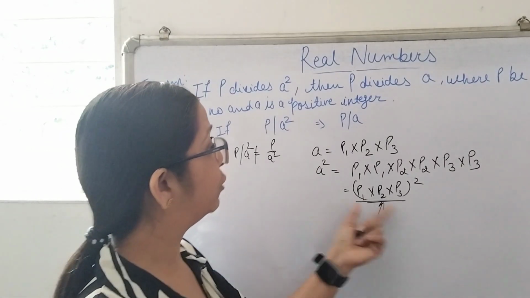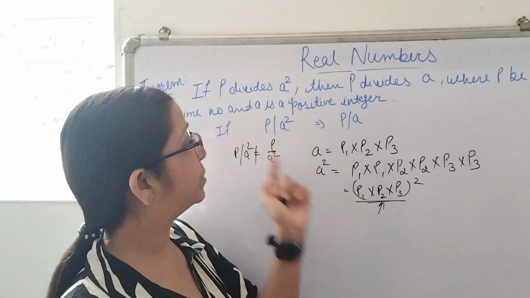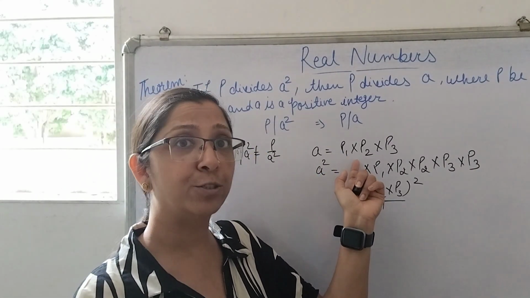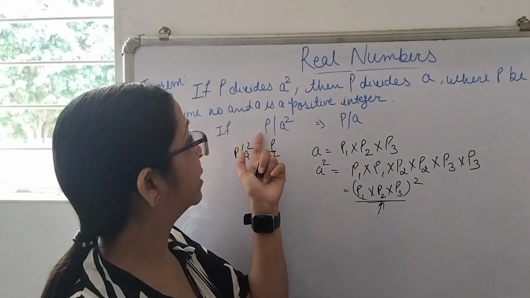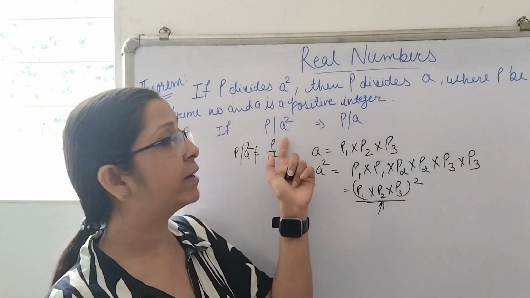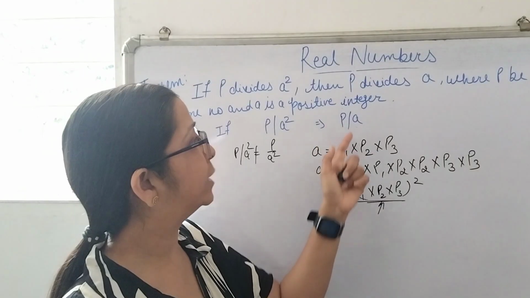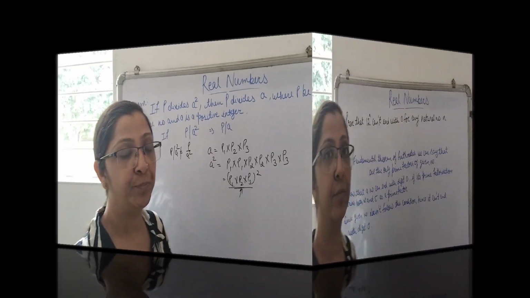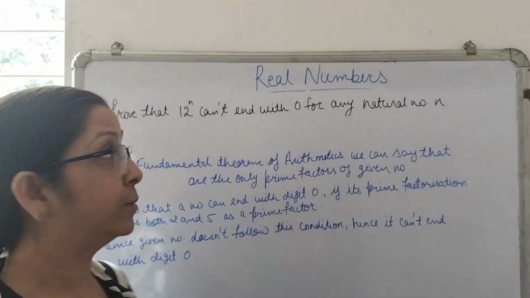As it is a factor of A square, similarly this P is also a factor of A also. Then if there is a prime number P which is dividing A square, then automatically it will divide A also.